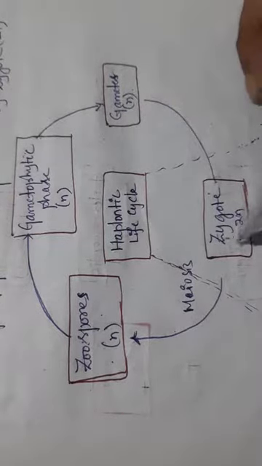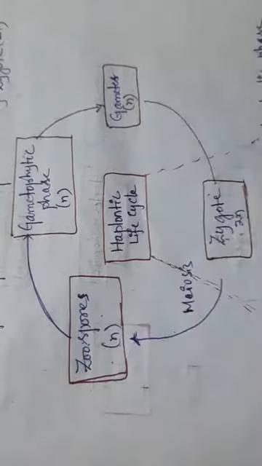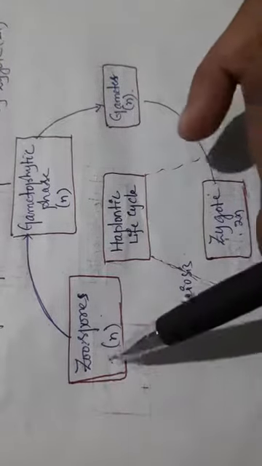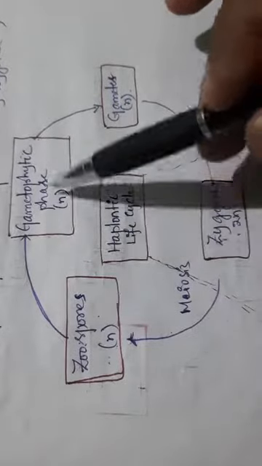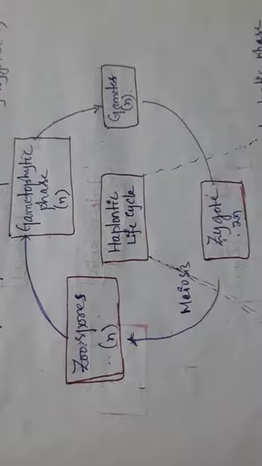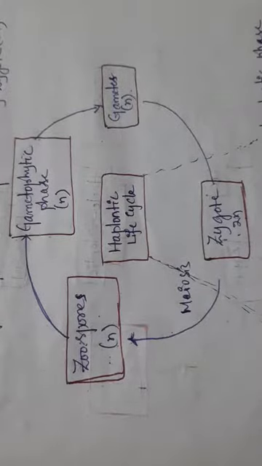Then the zygote is converted into zoospores, which you know as asexual spores, and then the spore on germination gives you the gametophytic structure. So this is all about the life cycle called the haplontic life cycle.